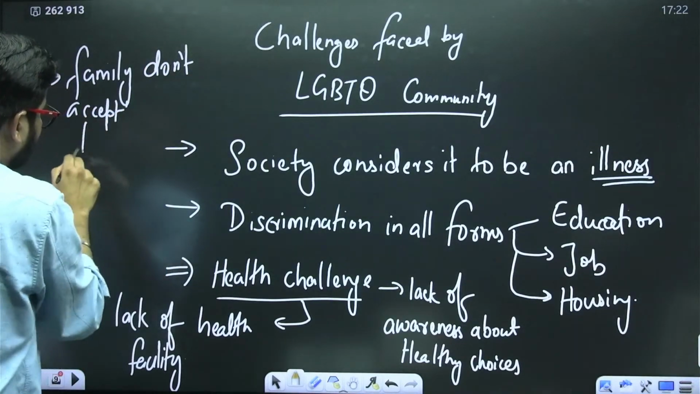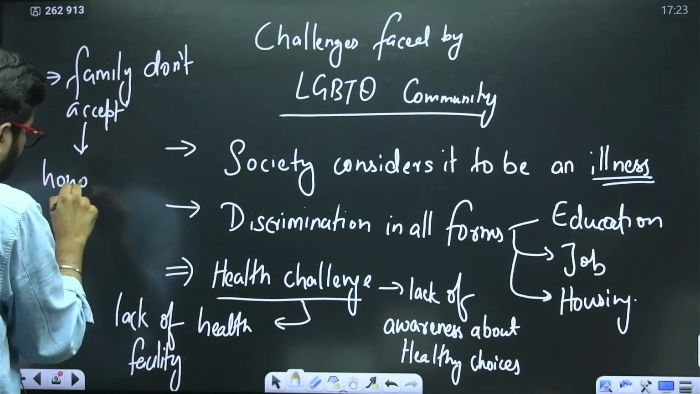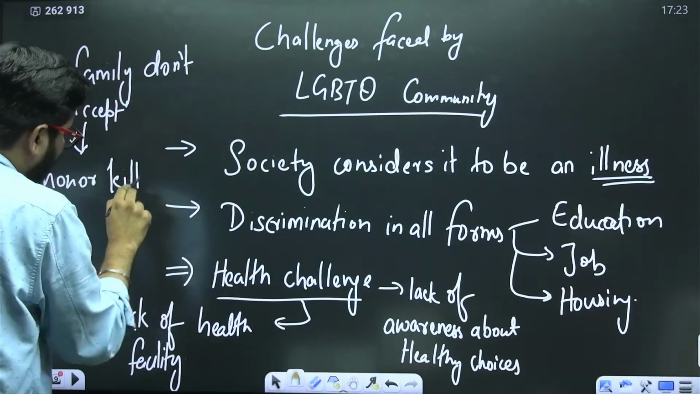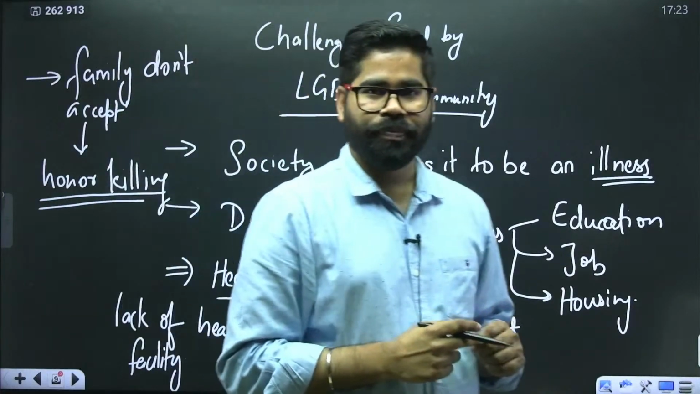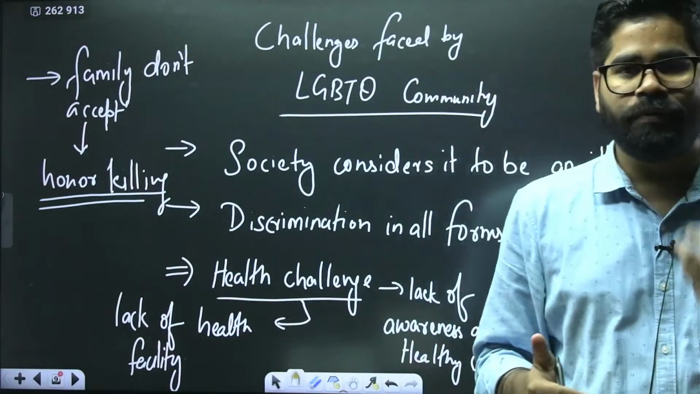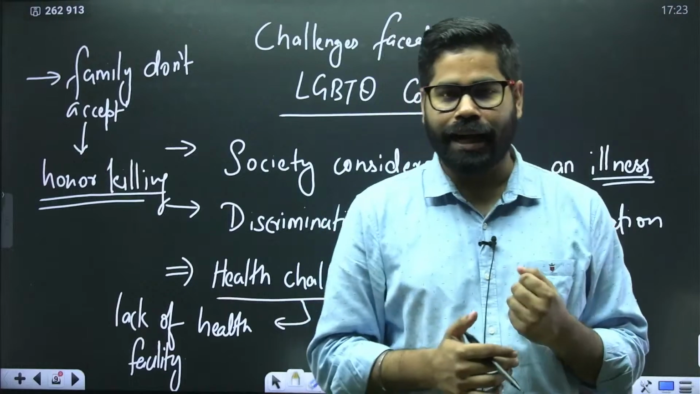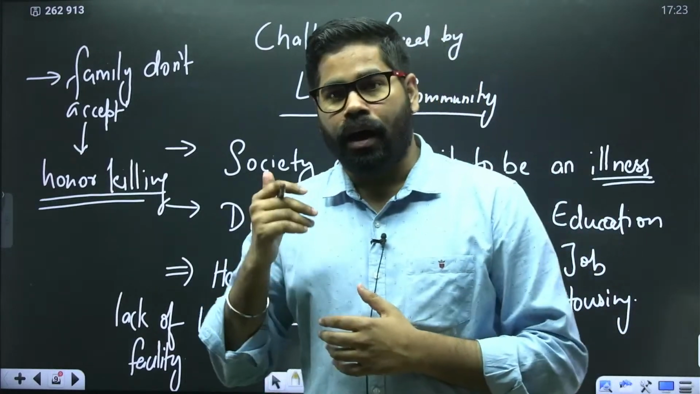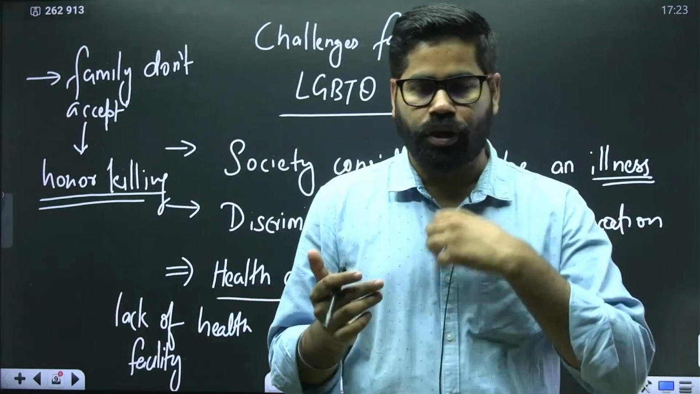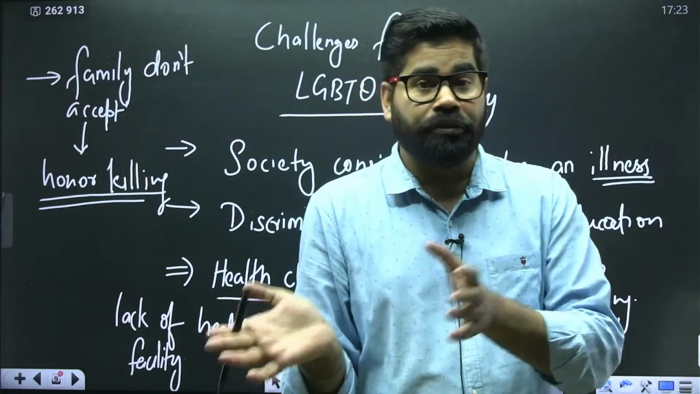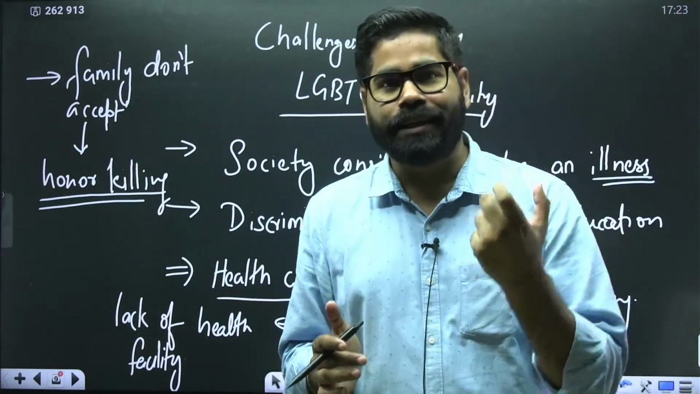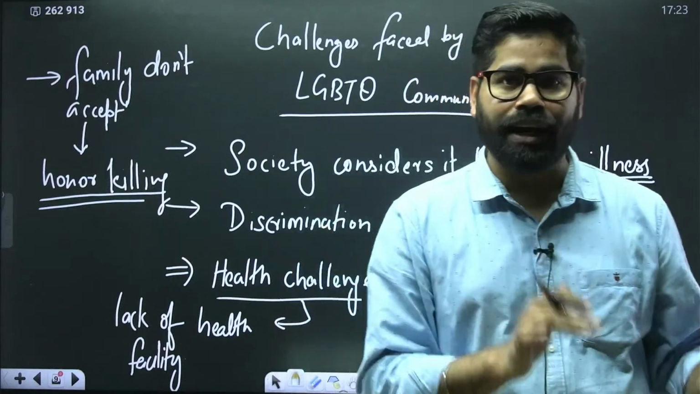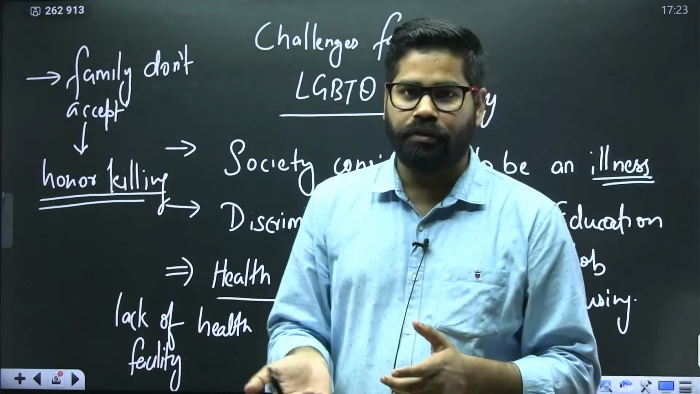It also leads to honor killing. Honor killing. I hope you know what is honor killing. Honor killing is a term which means that the family thinks that if someone is going away from the traditions, or if someone has done something different from the traditions which is prevailing in the society, then it hurts their honor, and in order to safeguard their honor, they kill the person of their own family.